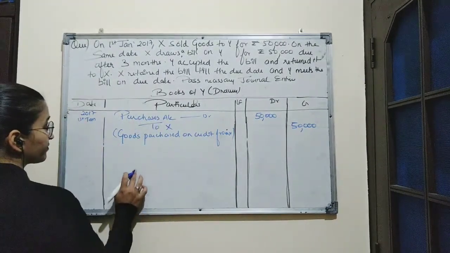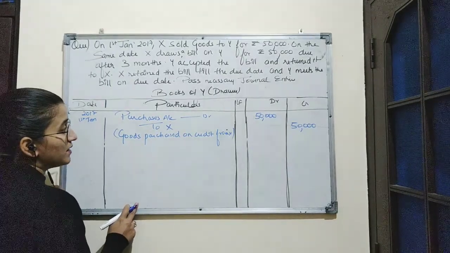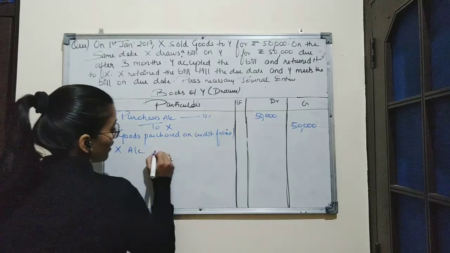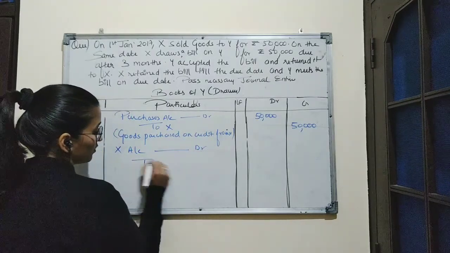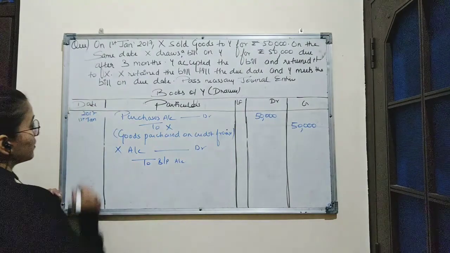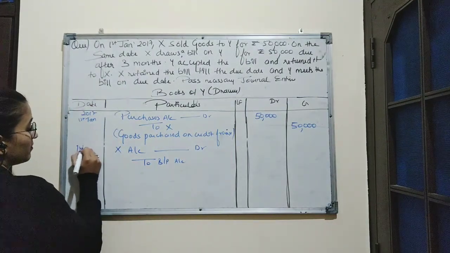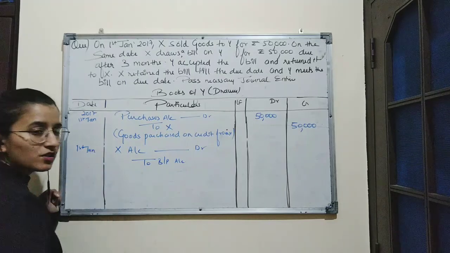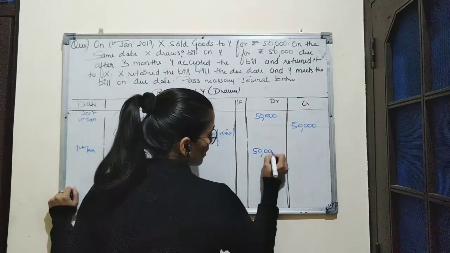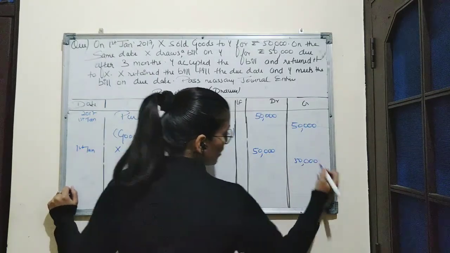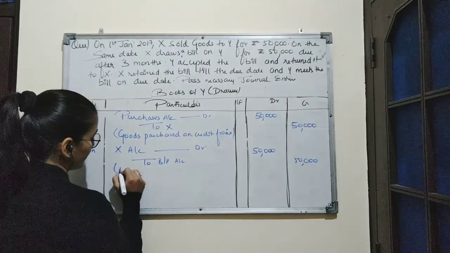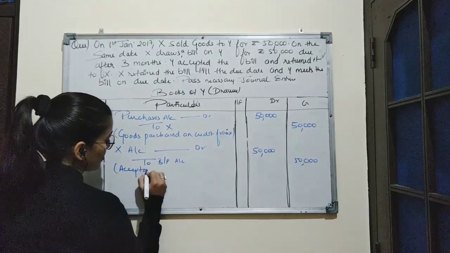Now on the same date, acceptance has been given by Y to X. So here Y has given bills payable to X. Entry will be X account debit to bills payable account, and the date will be the same, 1st January. Amount is 50,000 and 50,000. Narration will be acceptance given to X.